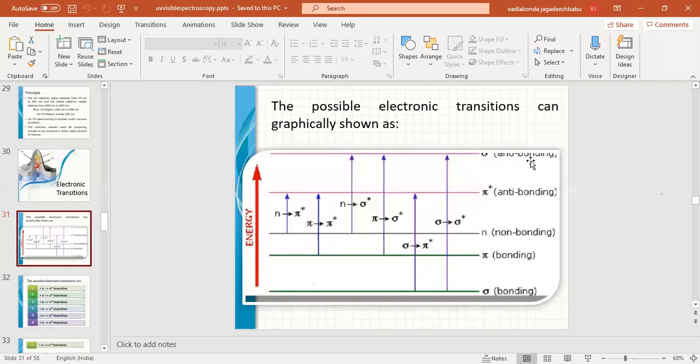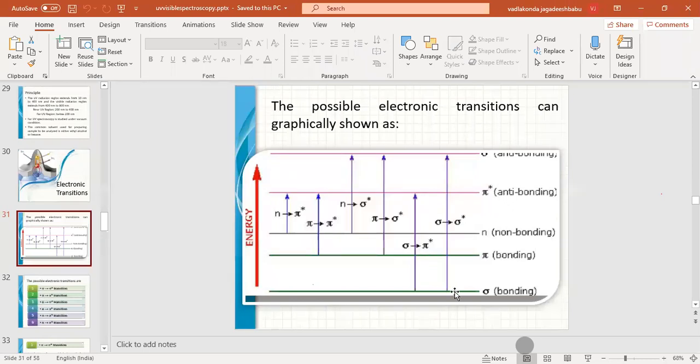When UV radiation interacts with matter, the electronic changes may be from non-bonding to anti-bonding pi star, and this is pi to pi star, bonding pi to anti-bonding pi; non-bonding to anti-bonding sigma; this is bonding pi to anti-bonding sigma; and this transition is bonding sigma to anti-bonding pi.